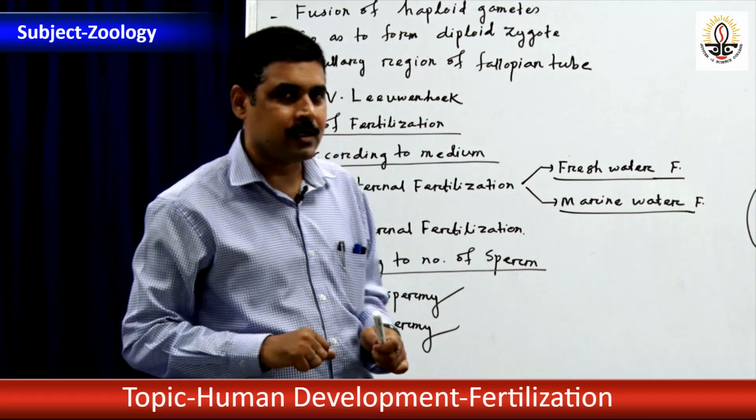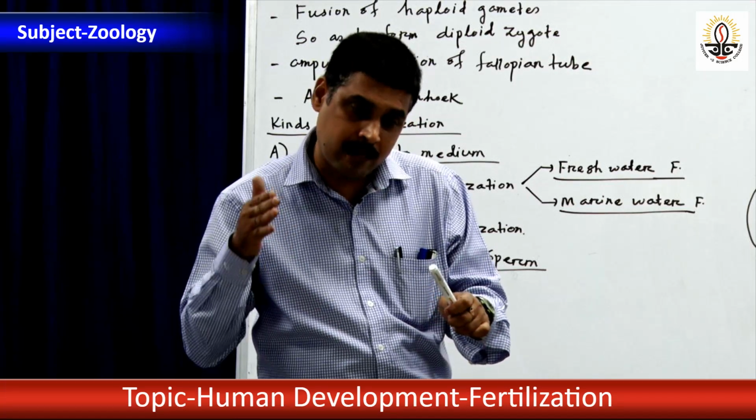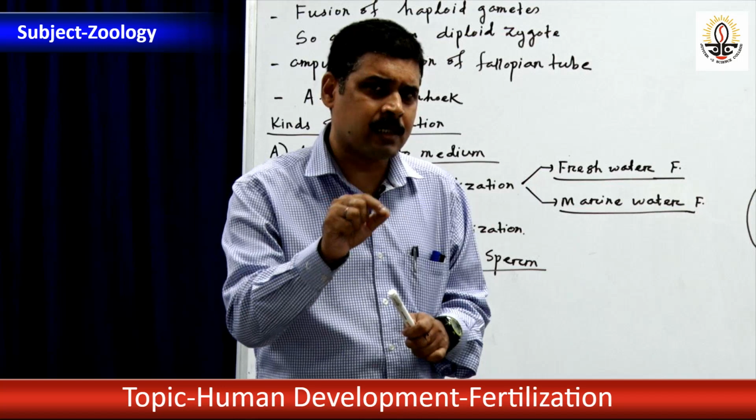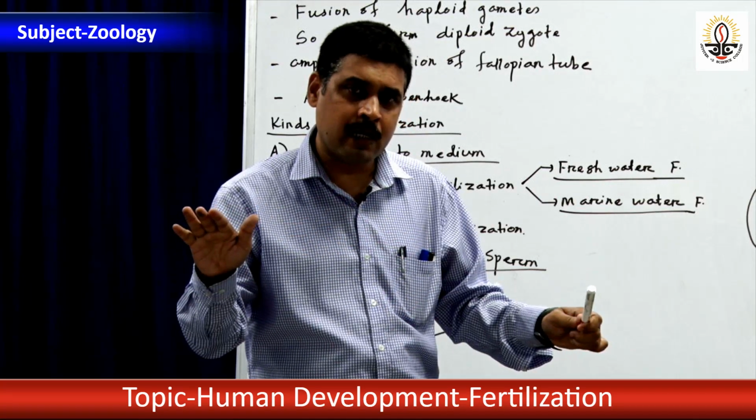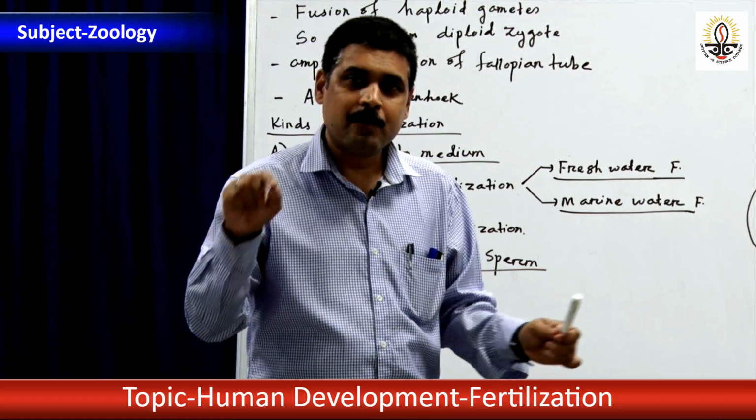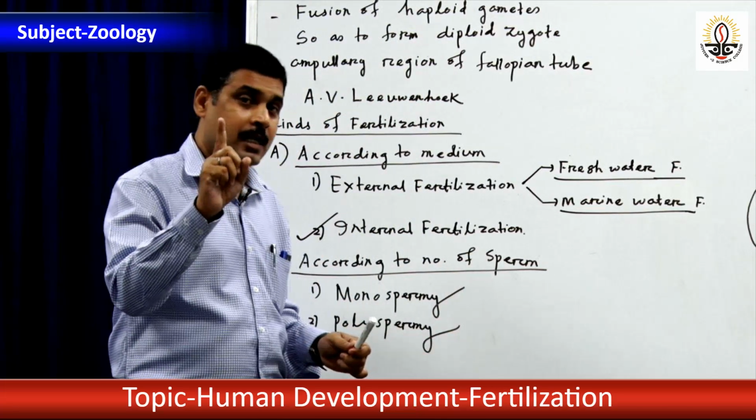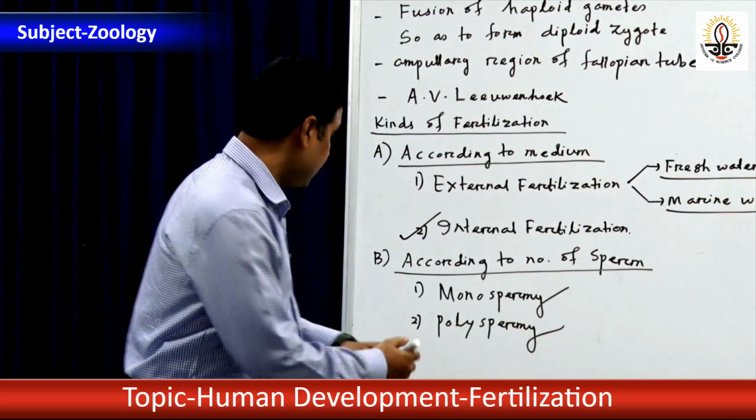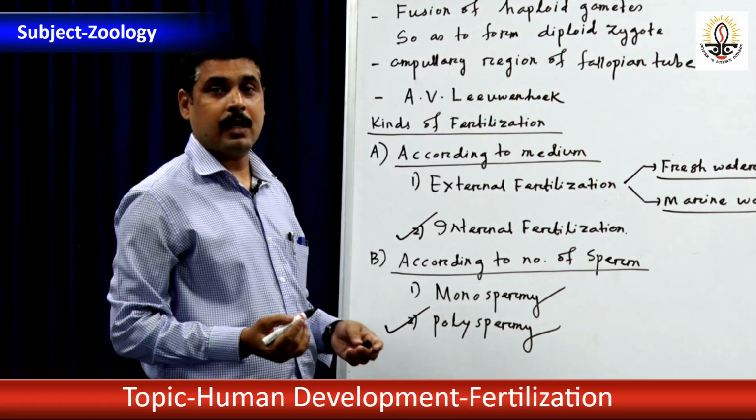Are you following my point? Sometimes it happens that more than one sperm enters the ovum, but in the ooplasm one will fertilize and the rest will degenerate. That will degenerate within the ooplasm. Only one fertilizes, that is why the diploid set of chromosome is restored. This is to remember: polyspermic fertilization and monospermic fertilization. Okay.